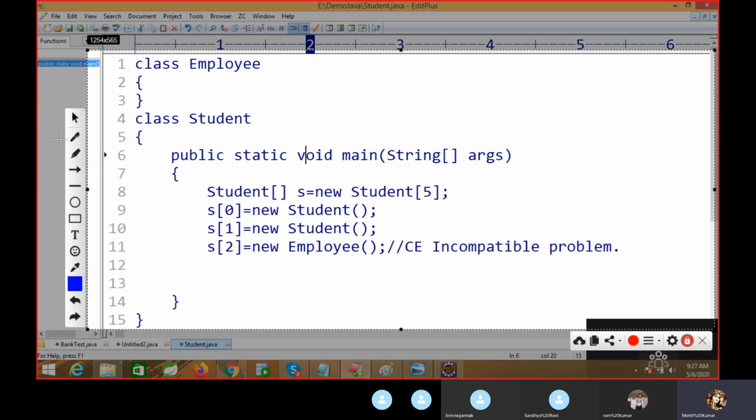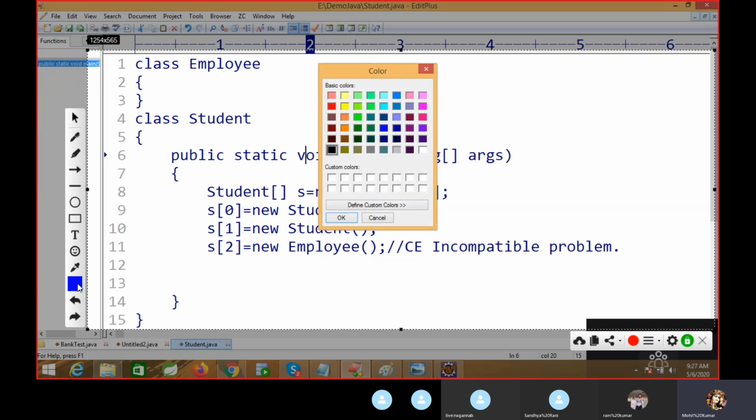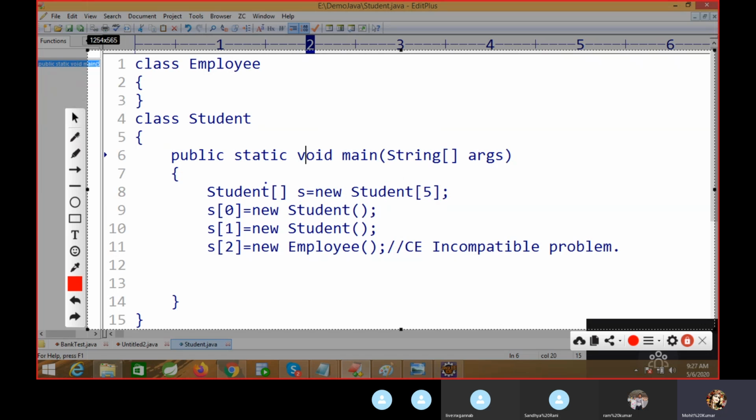Okay. So here I'll change this color so it looks good. What is this? This is your 1D array. Which type is it? A student type. And this is your reference variable. We are creating an array. How to create an array? This is your 1D array and this is your type. Which type of the array? A student type. This is your reference variable.